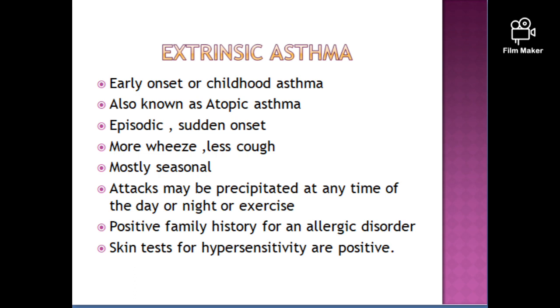Extrinsic asthma. This is early onset or childhood asthma. These are hypersensitive asthmatic children who commonly develop IgE antibodies to allergens, hence called atopic asthma. It is episodic and of sudden onset. There is more wheeze and less cough. It is mostly seasonal. Attacks may be precipitated at any time of the day or night or by exercise. There is a positive family history for an allergic disorder such as eczema, rhinitis, urticaria. Skin tests for hypersensitivity are positive.